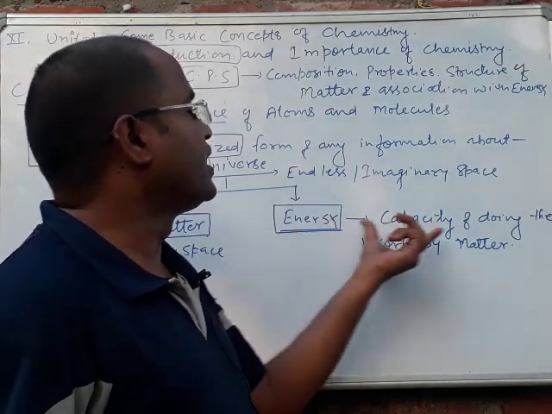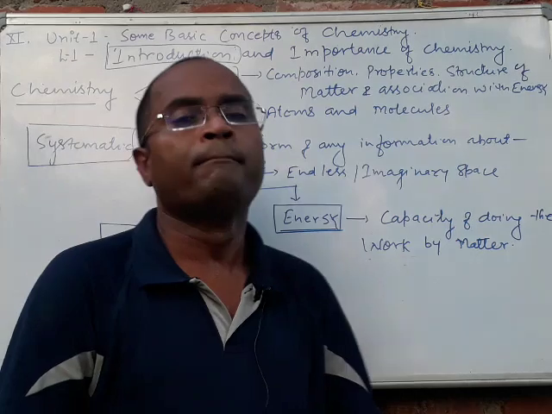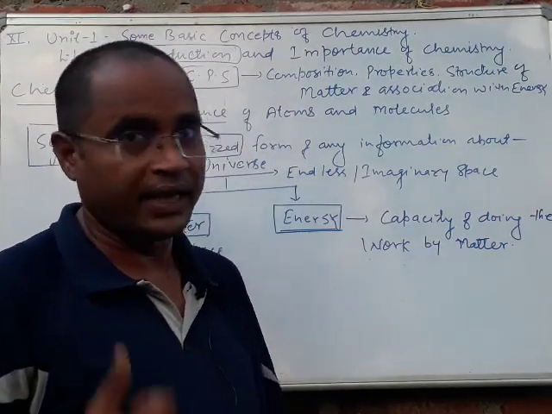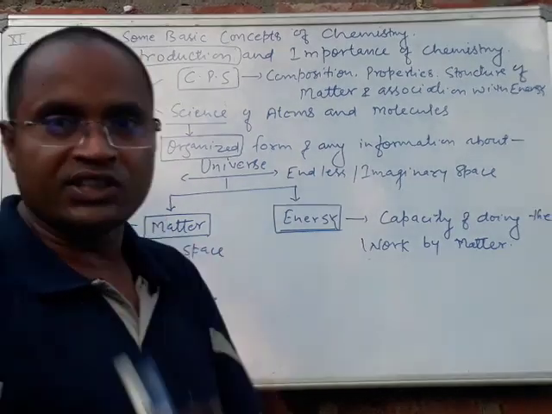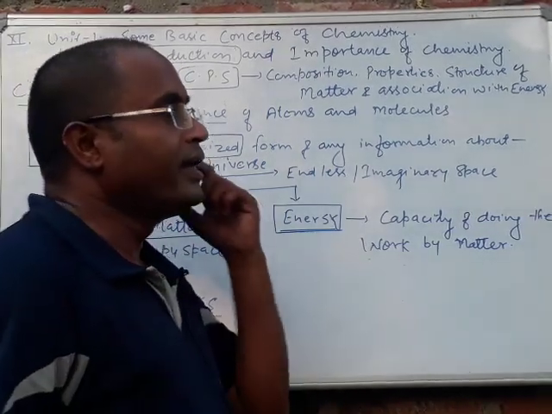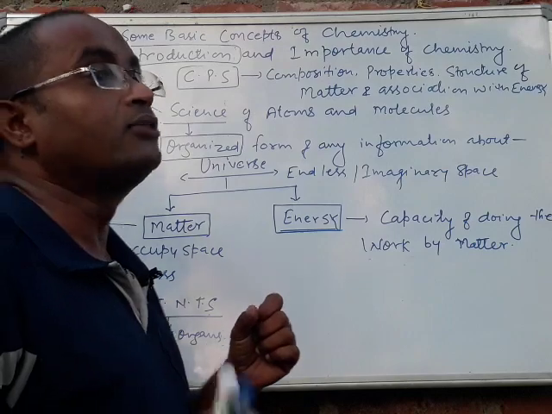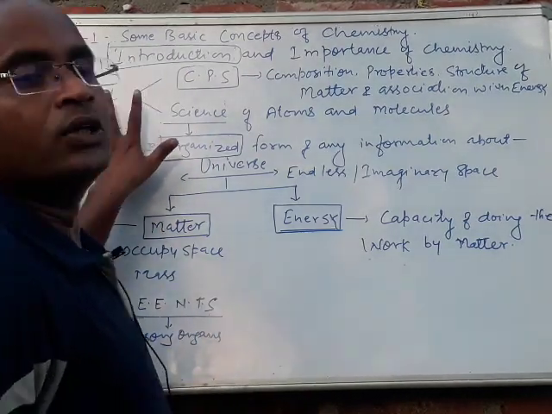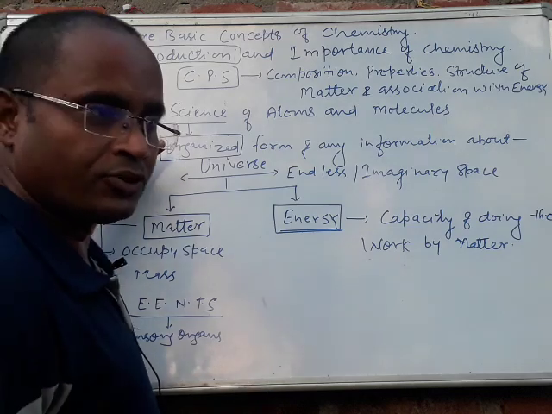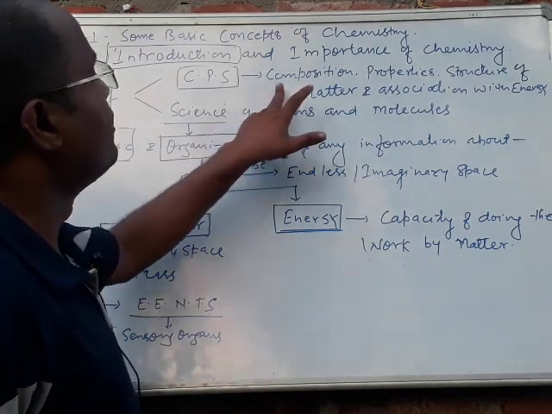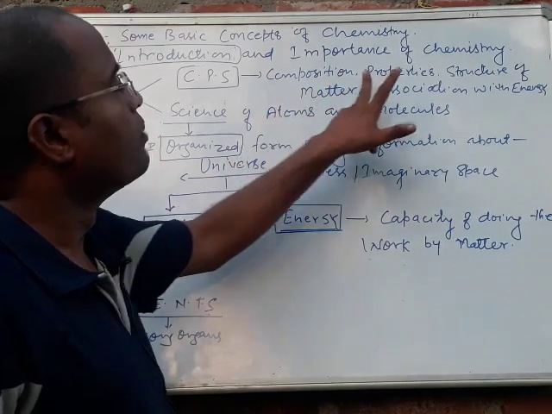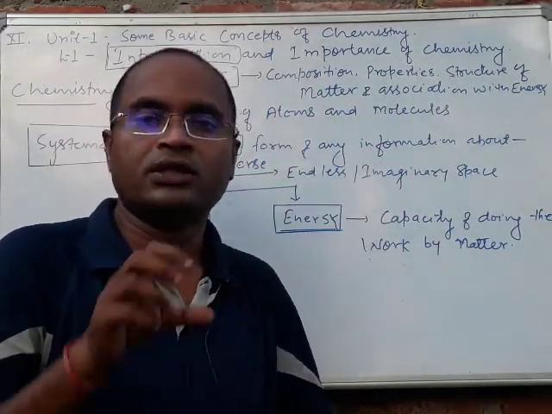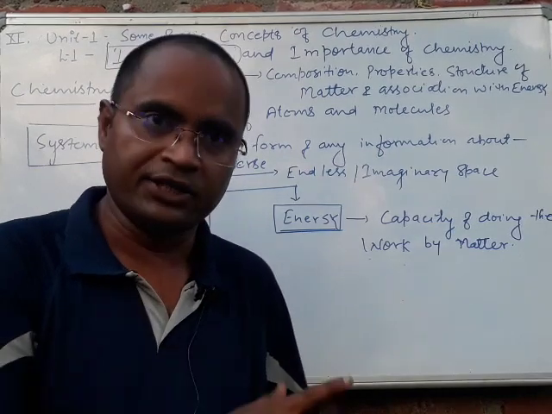Energy is what? It is the capacity of doing work by matter. मैटर के द्वारा काम करने की जो क्षमता है, that is called energy. So in case of science, what we are doing is getting information about matter as well as energy. Since here we are studying chemistry, the branch of science, we will study the composition, properties as well as structure of matter, which is associated with energy.